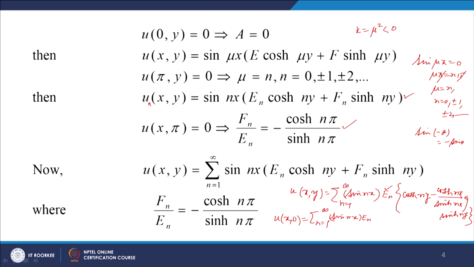Y equal to 0 means cosh 0, which is 1, and sinh 0 is 0. So, we will get E_n into 1. Okay. And this is a Fourier half range sine series. So, what we do, we multiply both sides by sin(mx) and then integrate over 0 to π.